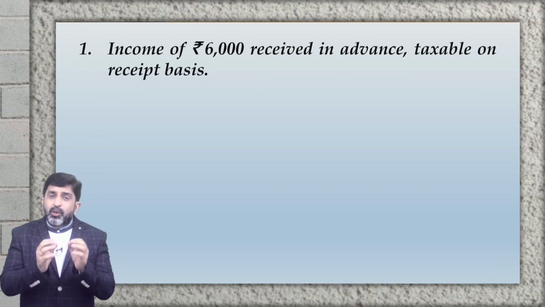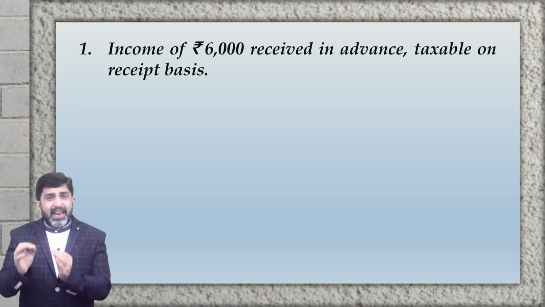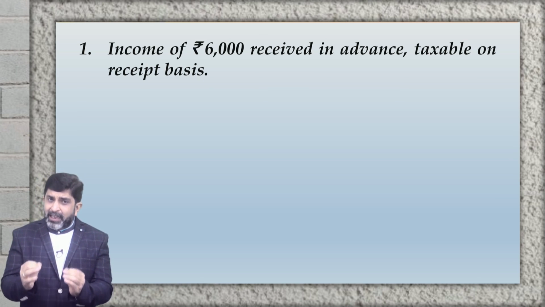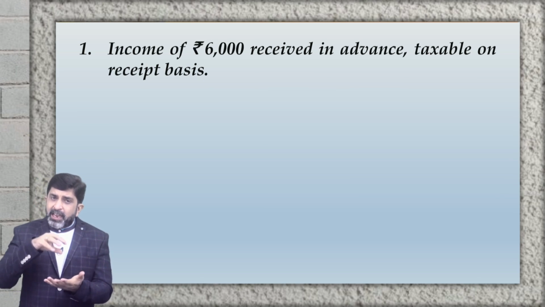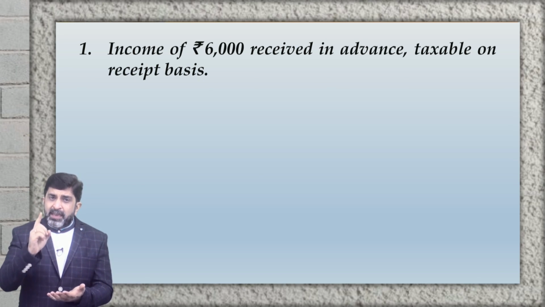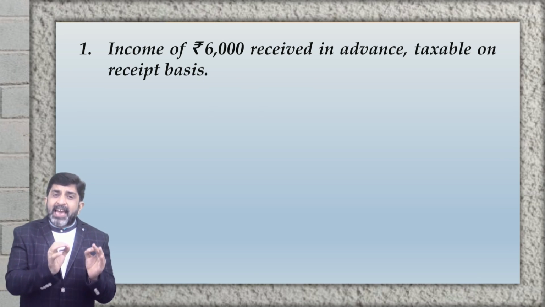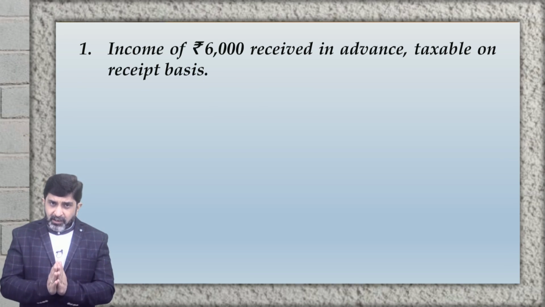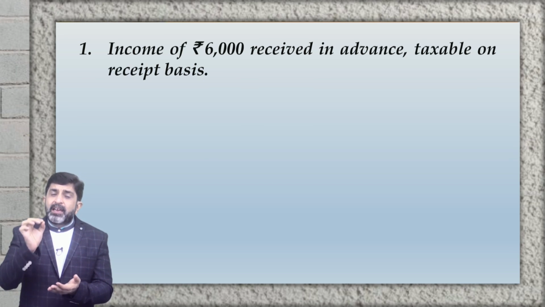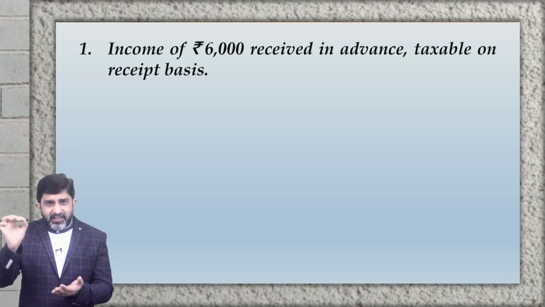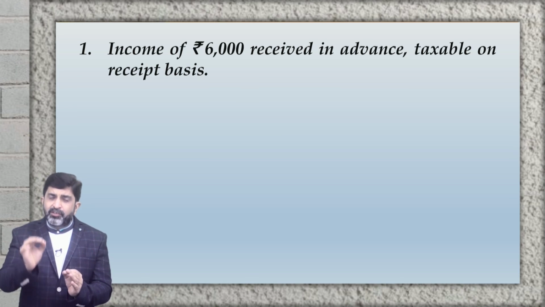So that receipt will be recognized as a liability towards advance income. In simple words, in financial records, there will be a liability for this component with a carrying amount of 6,000.